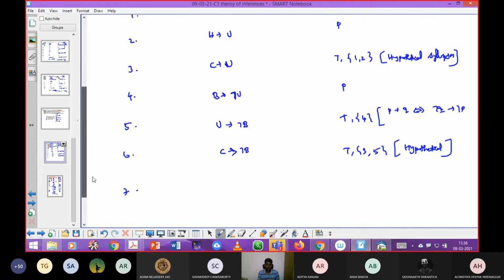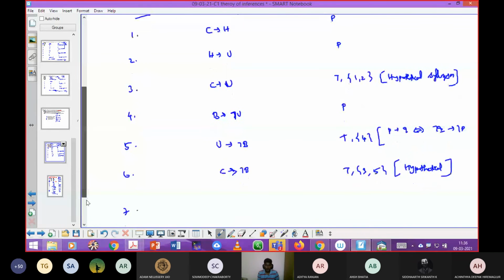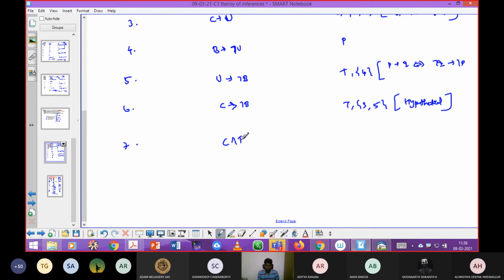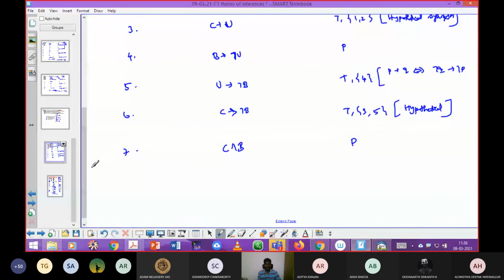Still only one more, that is C and B. So this is nothing but rule P. See here, totally I have used all the 4 premises, but it is required to conclude the answer in a false manner.